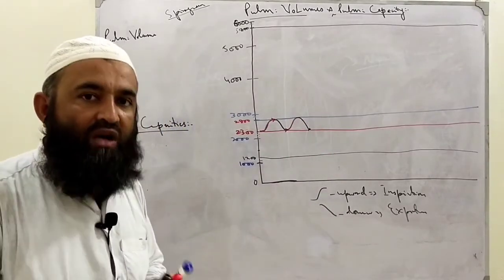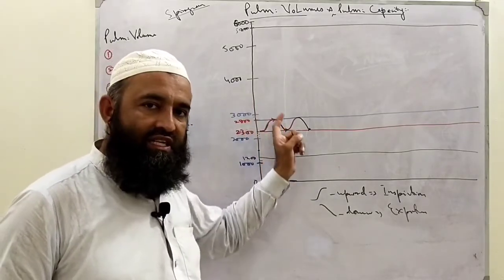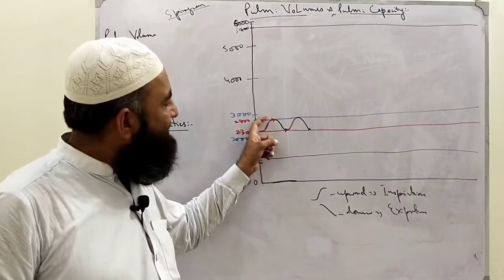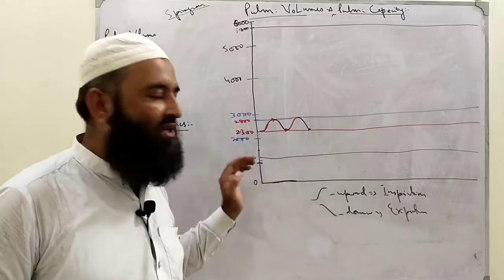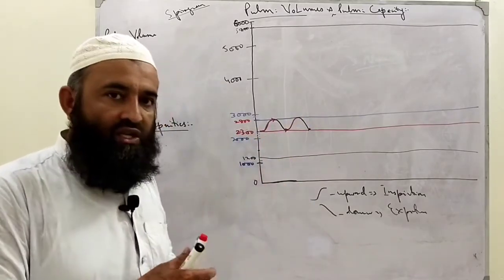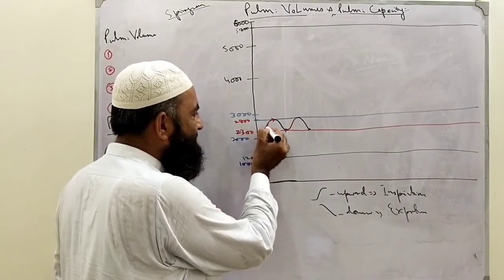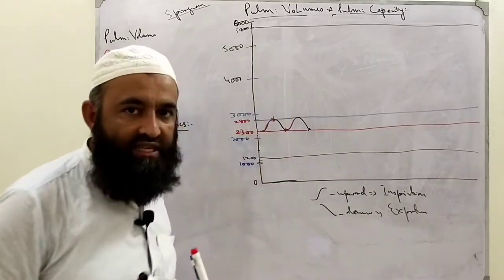Now importantly, when we are at rest, our inspiration and expiration is such that we inspire a certain amount of air, the same amount is expired, then again the same normal amount is inspired and expired. So our inspiration and expiration goes in this line. Now from here, this is the resting point, we start inspiration, take a certain amount of air, and our inspiration ends here.